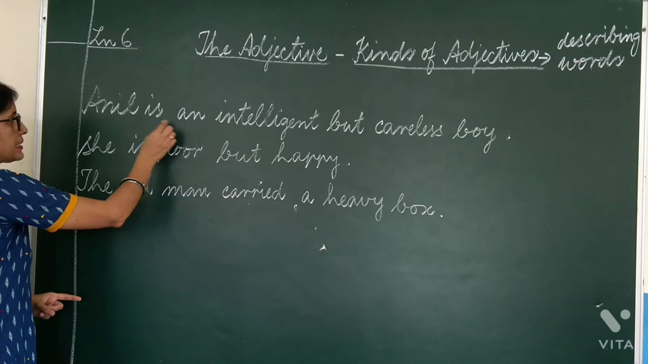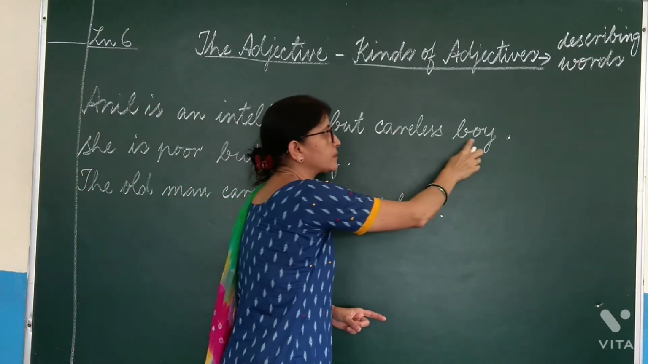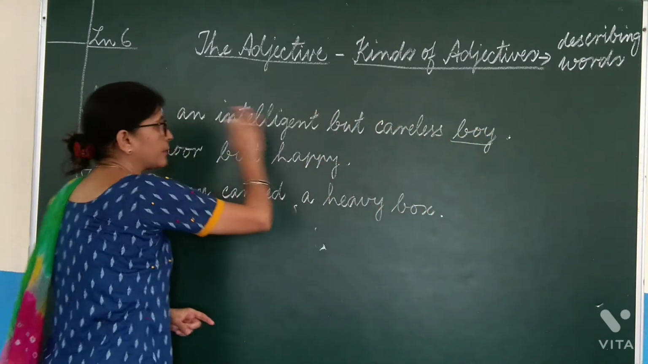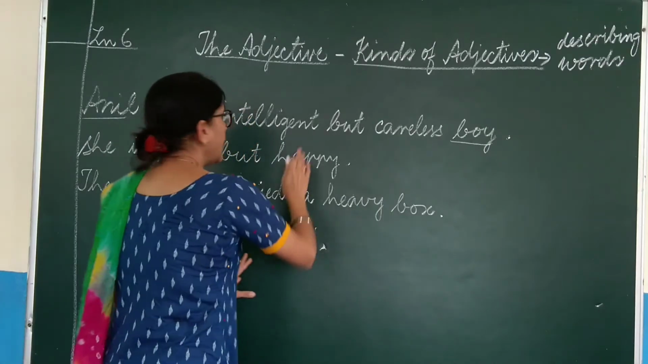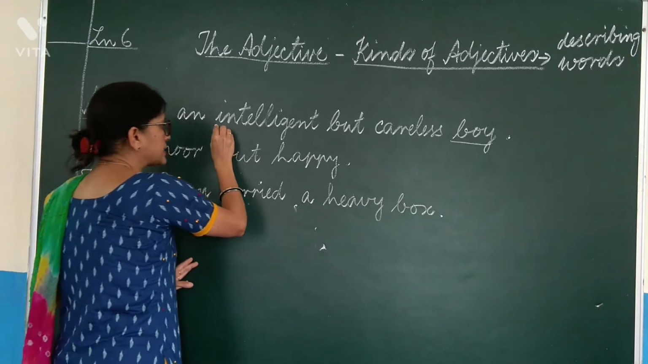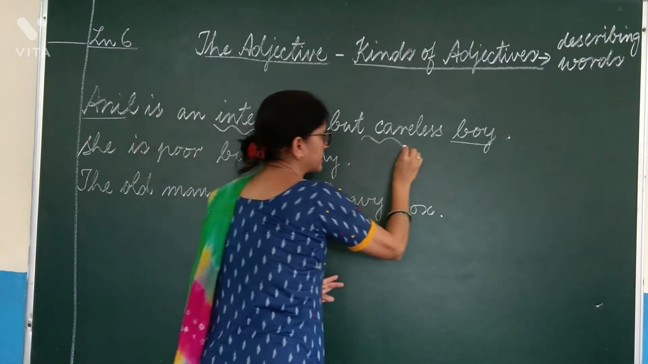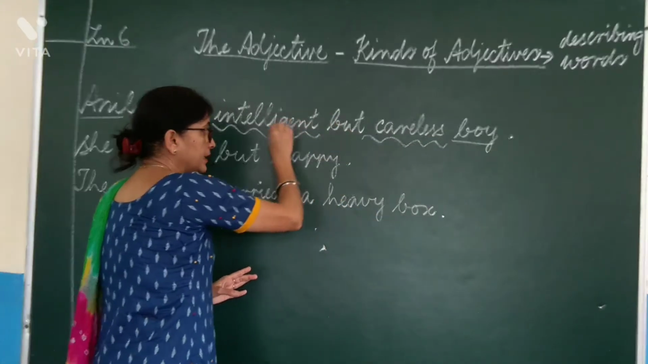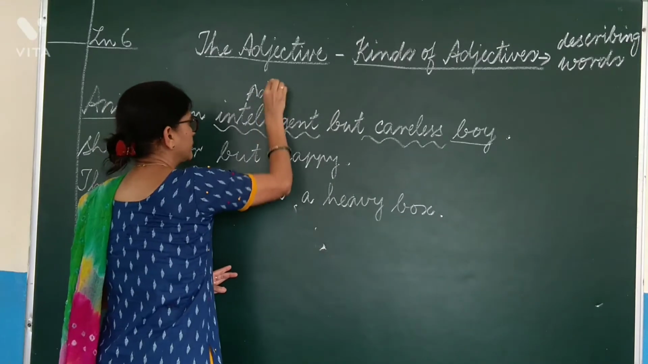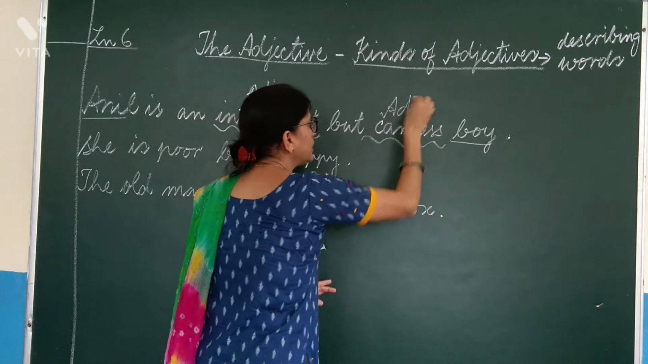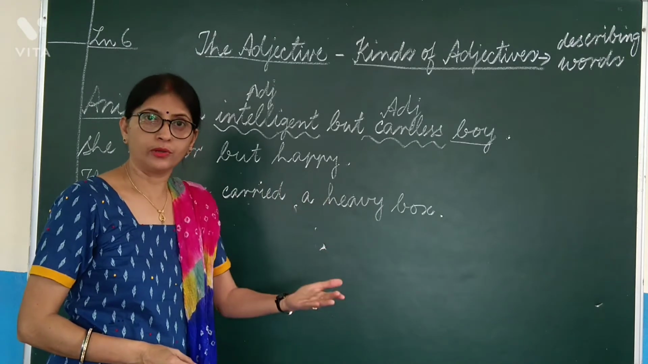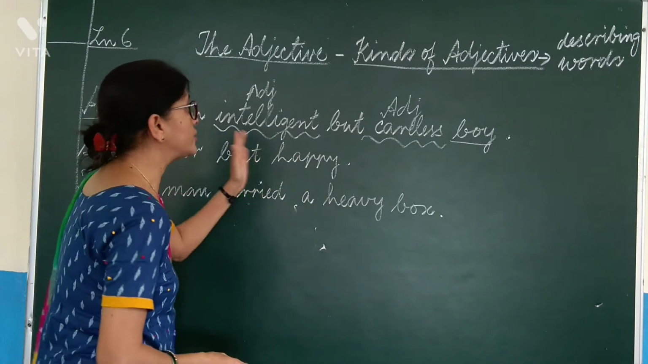Number 1. Anil is an intelligent but careless boy. Now nouns are Anil and boy. Anil and boy refer to the same person. And what are we talking about? We are saying that he is intelligent but careless. So these are the qualities. These words are describing Anil. So they will be called adjectives. Any word which describes a noun, which adds meaning to the noun or pronoun is called adjective.